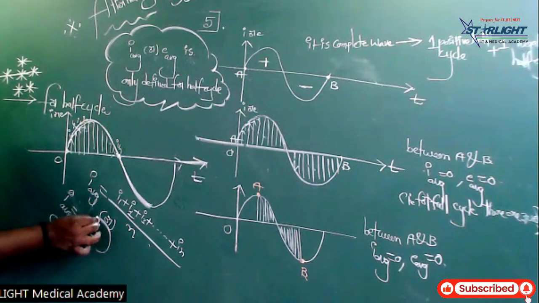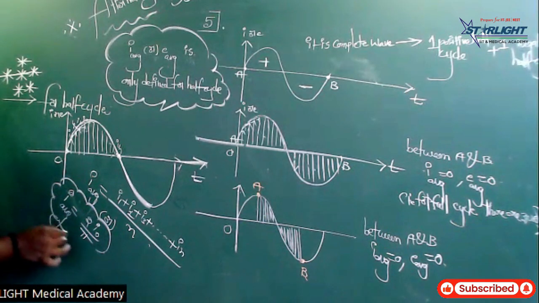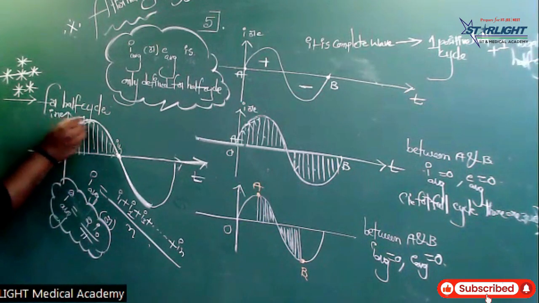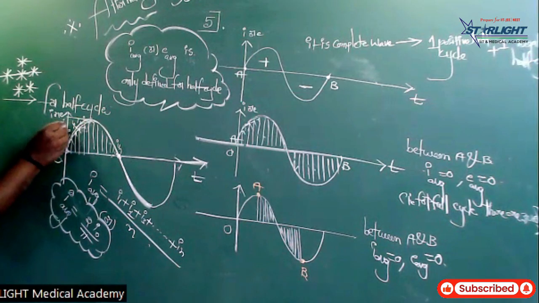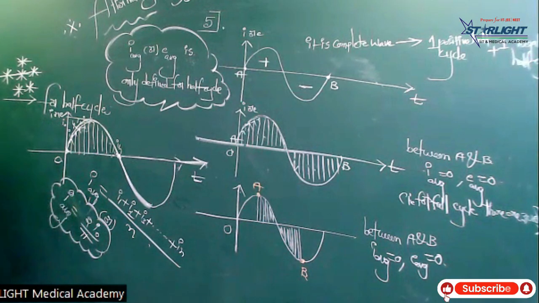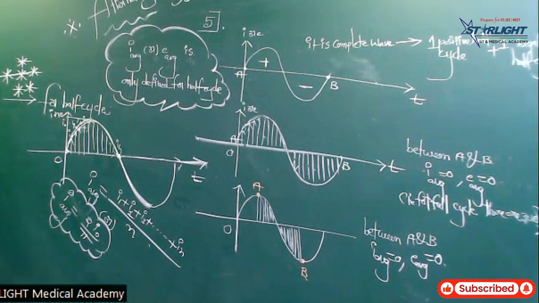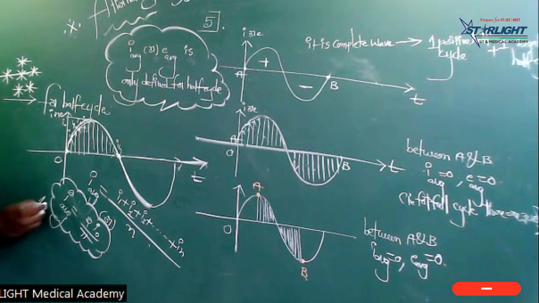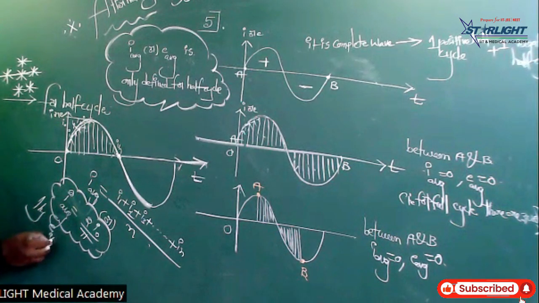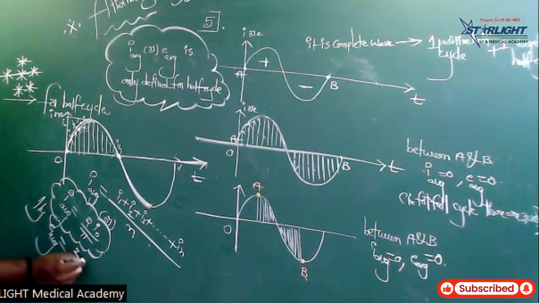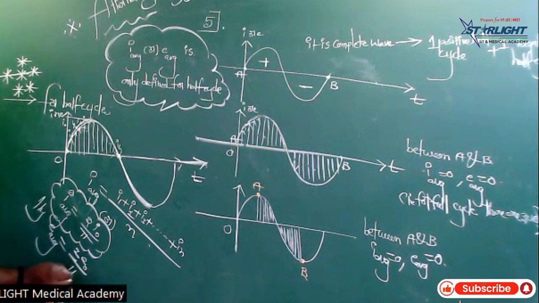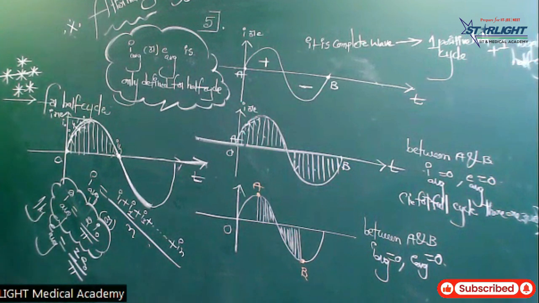Very, very important formula. What is I naught here? Peak current. This is I naught. Similarly, E average is equal to 2 E naught, peak EMF, upon pi. These are the formulas.